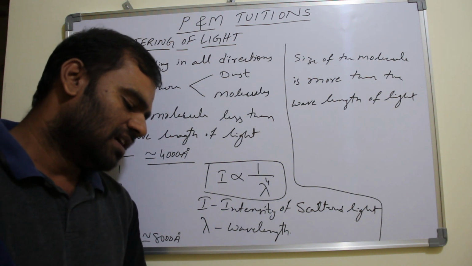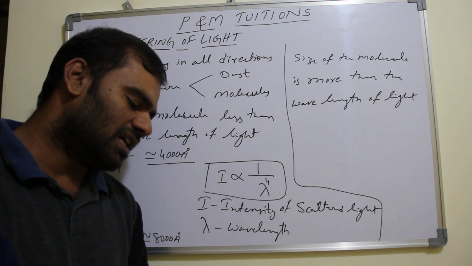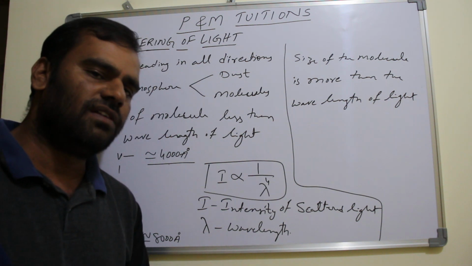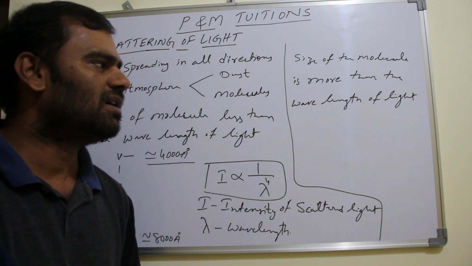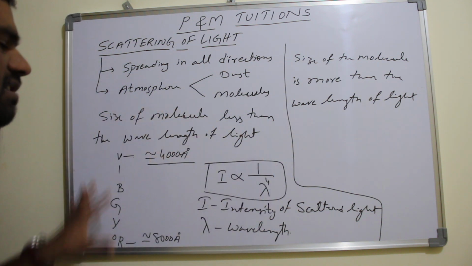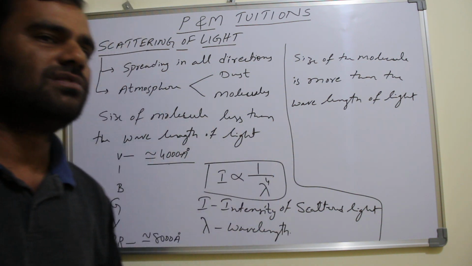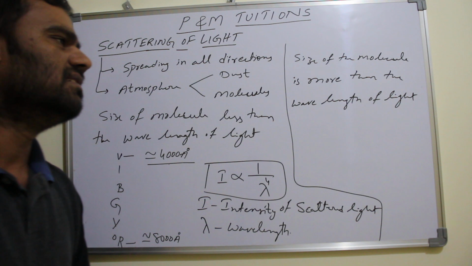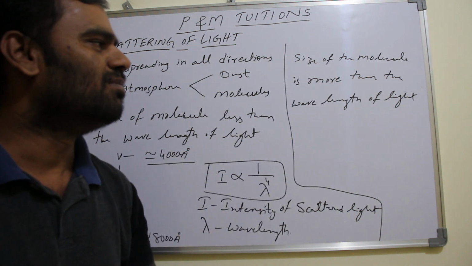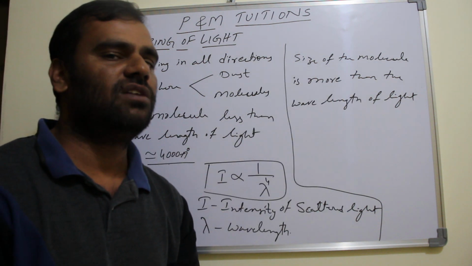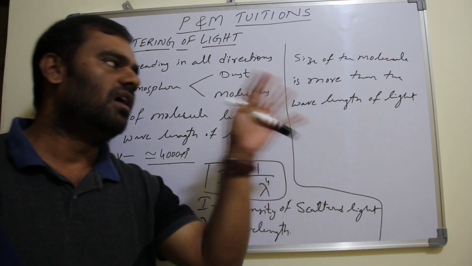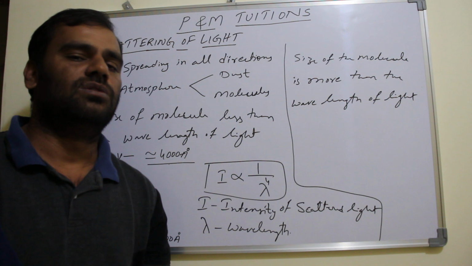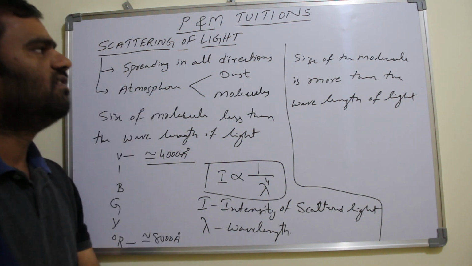The scattering of light of all the wavelengths of white light takes place to the same extent. That means the scattering of all the colors is going to be the same. So when the size of the molecule is more than the wavelength of the light, the scattering is going to be the same for all colors. So this is about scattering of light.